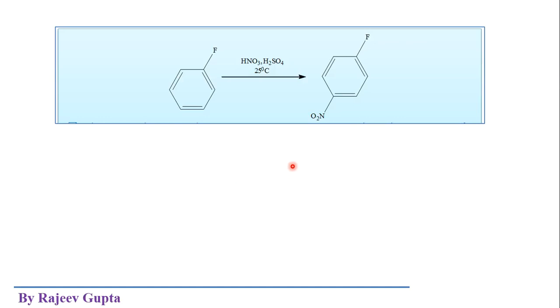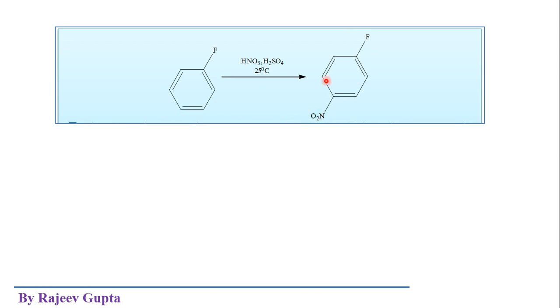Now the reaction is shown for this monosubstituted benzene, that is fluorobenzene. It is a nitration reaction, with HNO3 and H2SO4, which ultimately forms the nitronium ion, NO2 plus, and this NO2 plus ion attacks the para position.